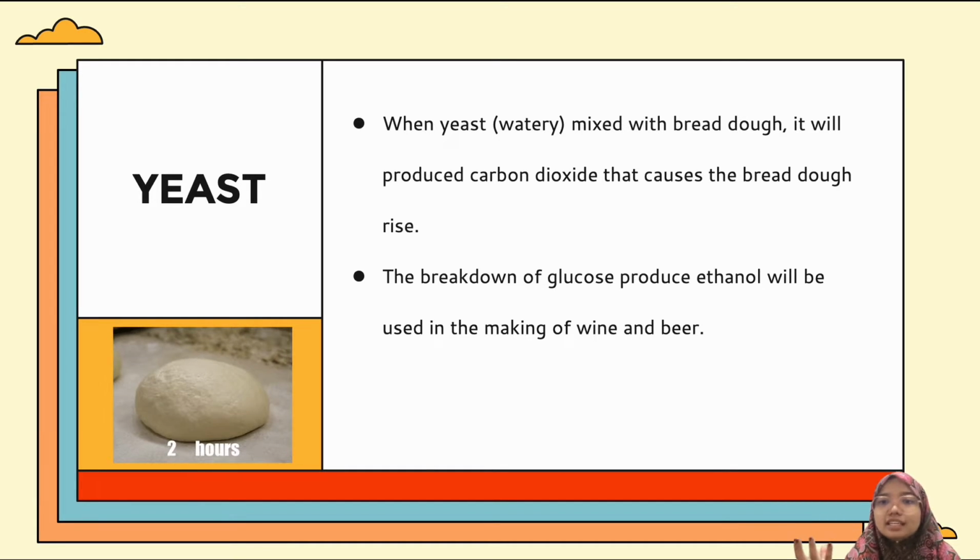When yeast is watery, meaning that you must mix yeast with water and then mix with the bread dough, it will produce carbon dioxide that causes the bread dough to rise. Why produce carbon dioxide? Because the yeast undergoes respiration. And then the breakdown of glucose produces ethanol, which will be used in the making of wine and beer. So other than the simple example that you can see in the bread, you also can see the example in the wine or beer.